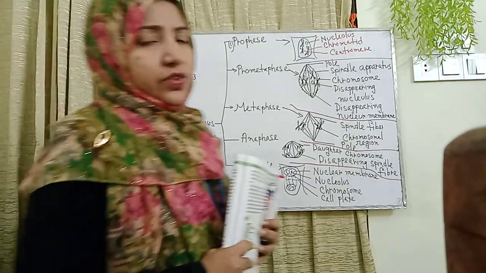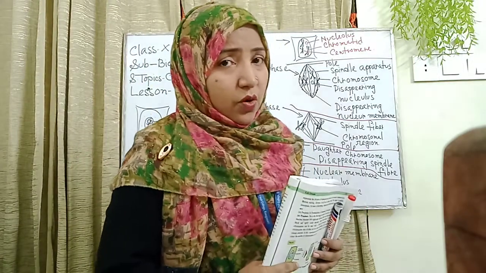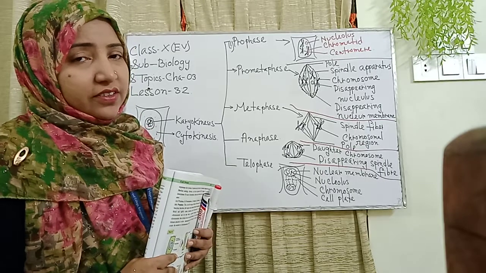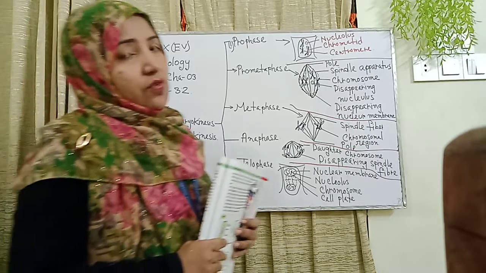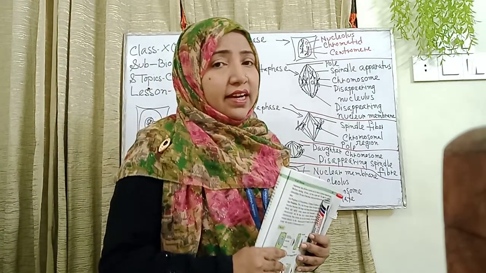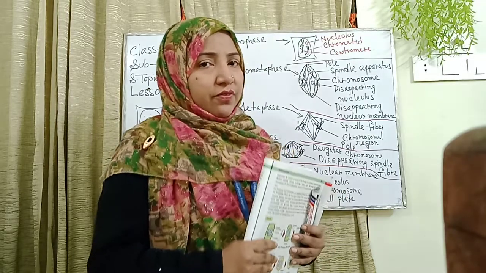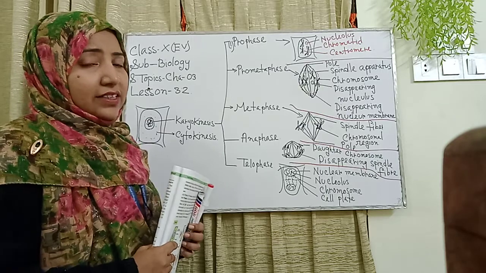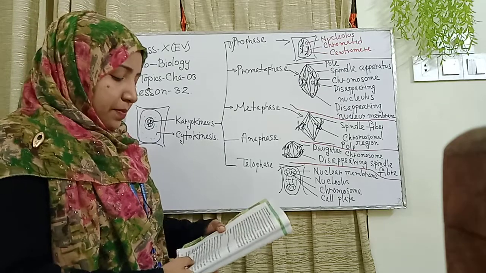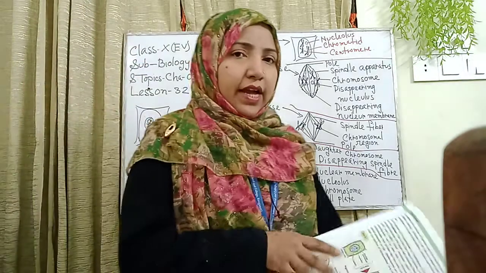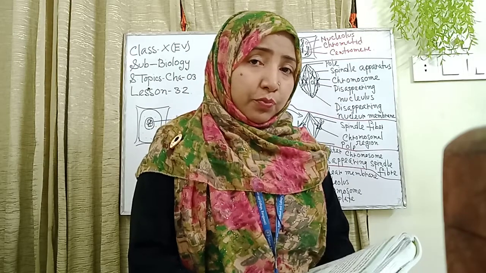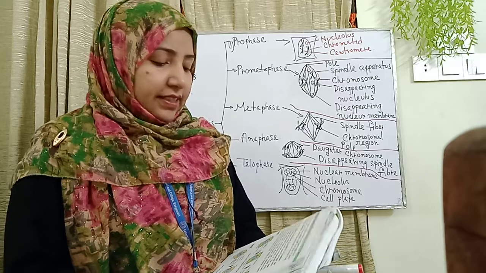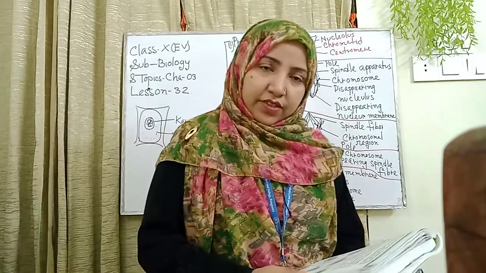Karyokinesis has five phases. One phase is prophase, another is pro-metaphase, third is metaphase, fourth is anaphase, and last is telophase. First, I will explain karyokinesis, and the first topic is prophase. Please everyone see the book and the stage of prophase. This is the first stage of mitosis.